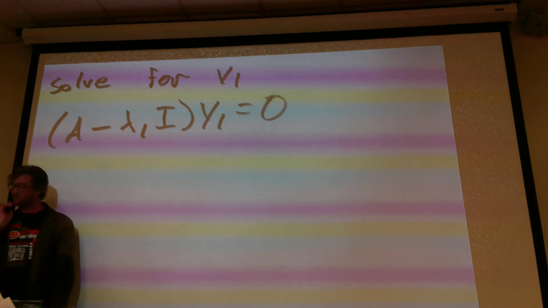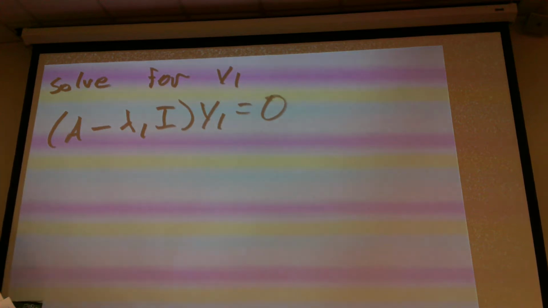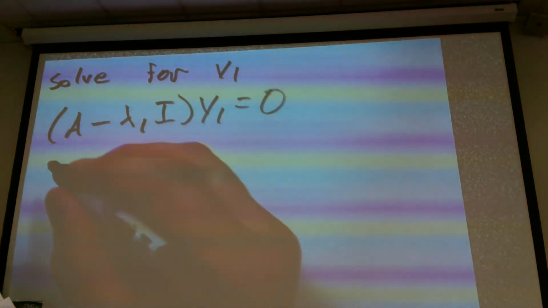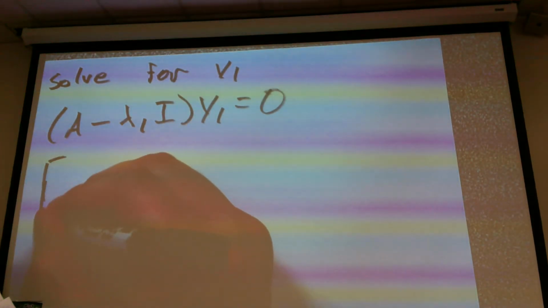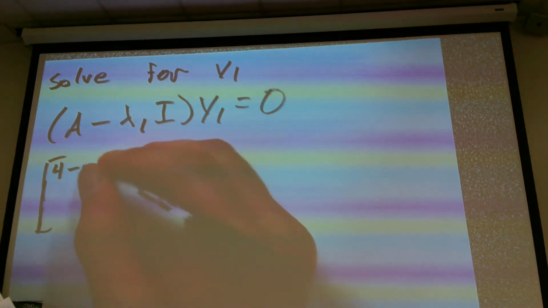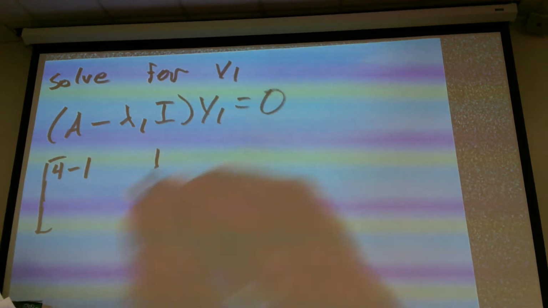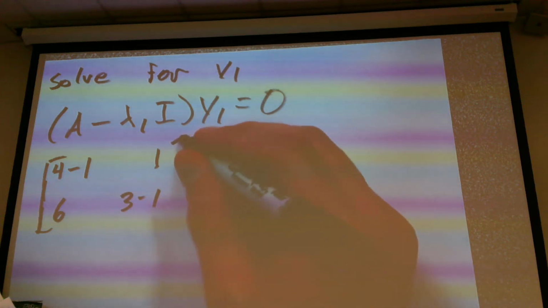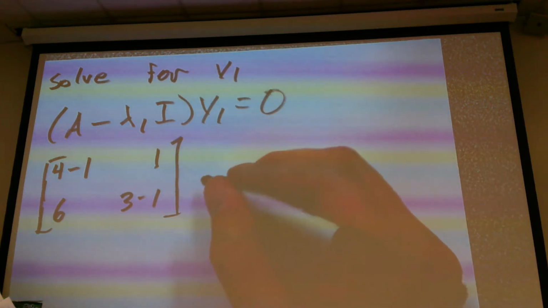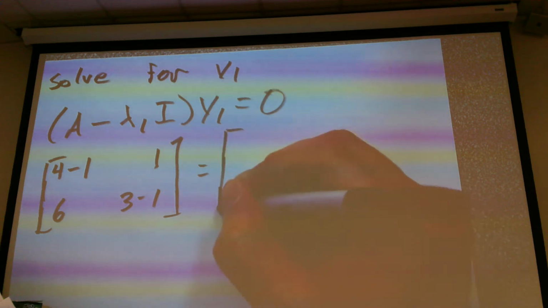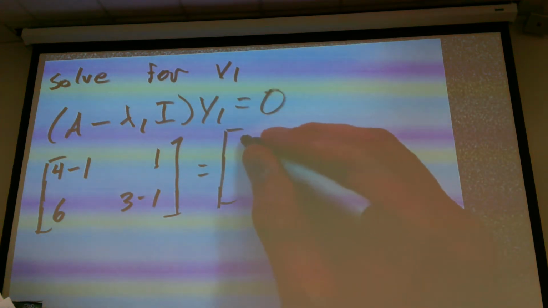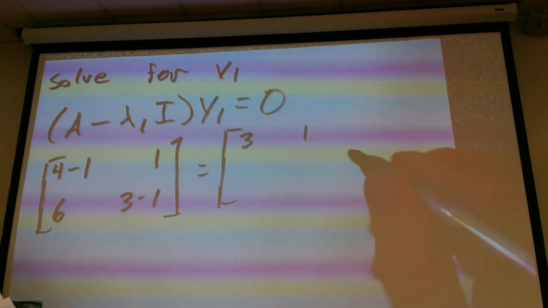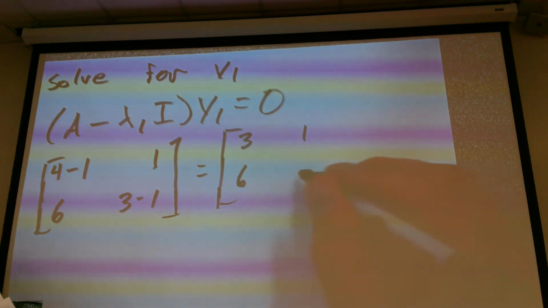Okay? So my lambda 1 is 1. Okay. So that becomes 4 minus 1. This is 1, this is 6, and this is 3 minus 1. So 4 minus 1 is 3, that's 1, that's 6,